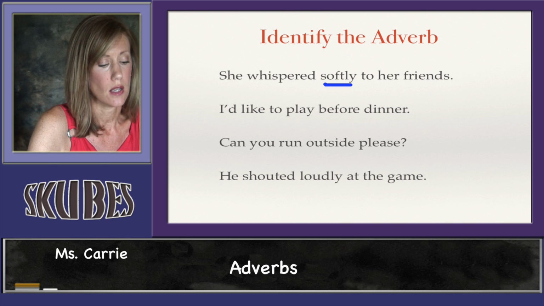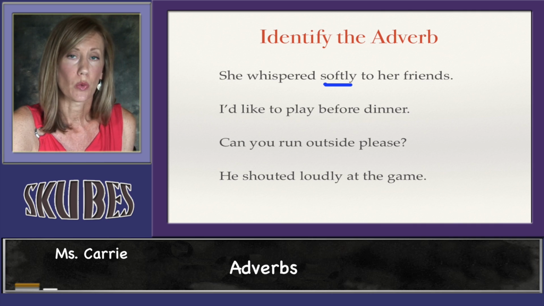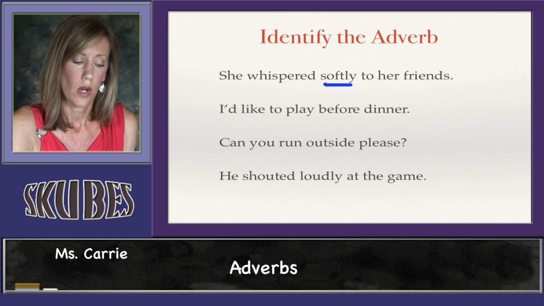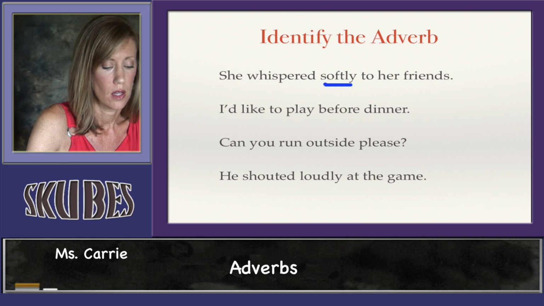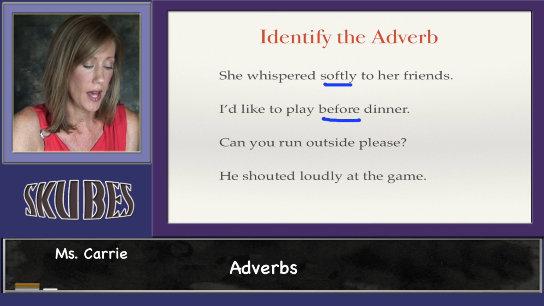In the second sentence, I'd like to play before dinner. Our verb, our action word would be play. Well, describe play. I'm going to play before. So before is the adverb that describes the verb play.